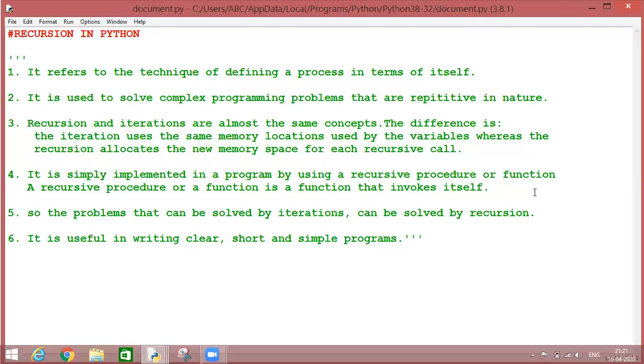If I call a function in the same function, then my function will get converted into a recursion. So the problems that can be solved by iteration can also be solved by recursion. It is helpful in writing clear, short, and simple programs.